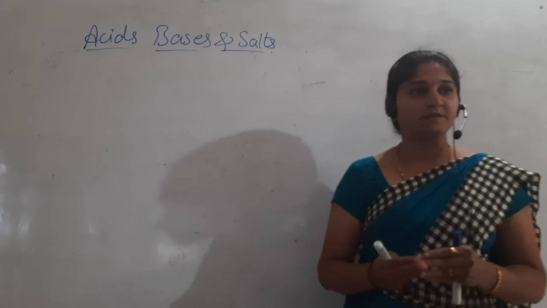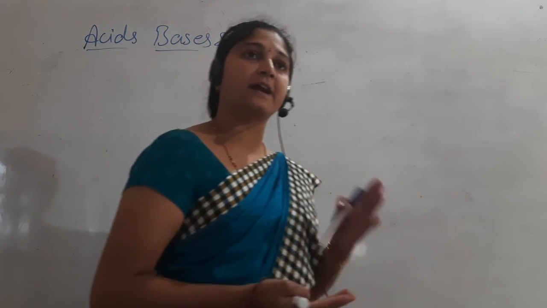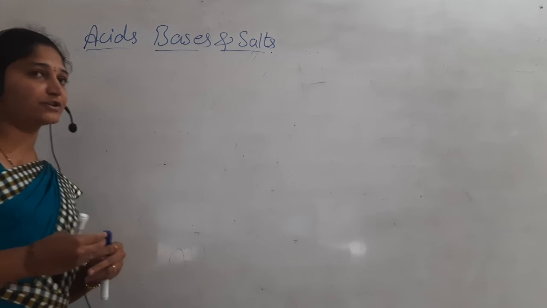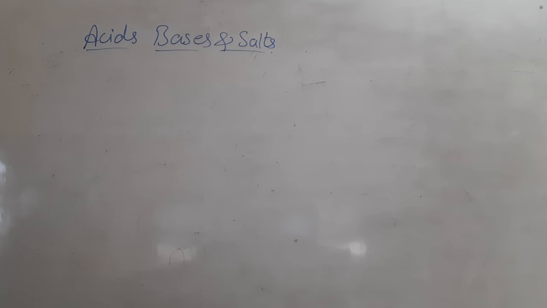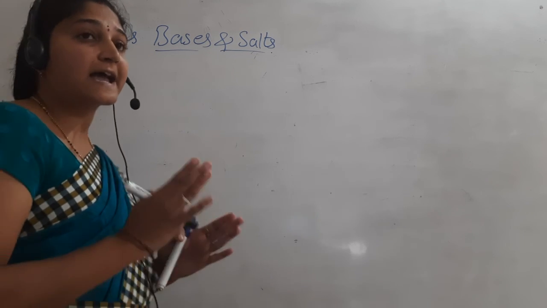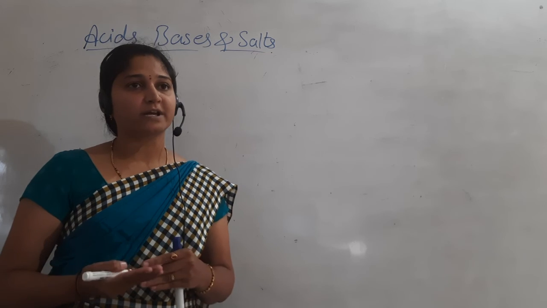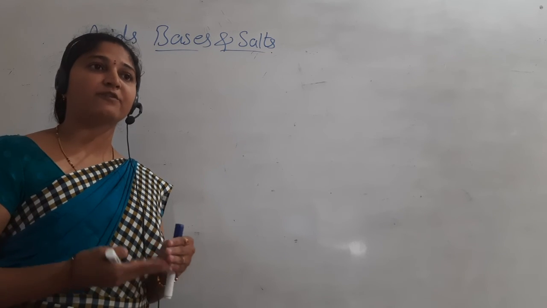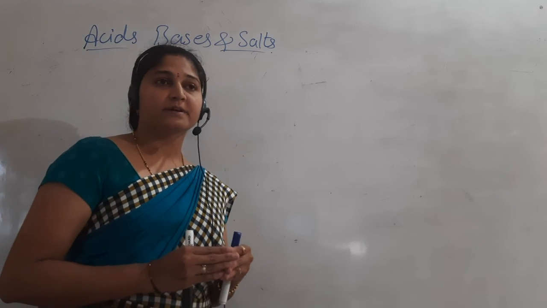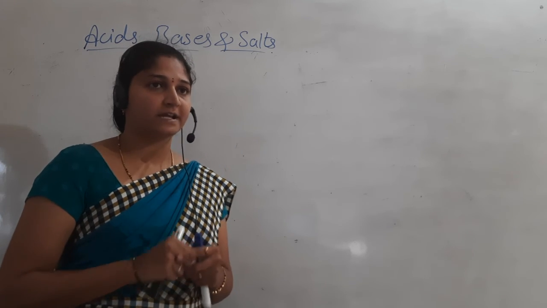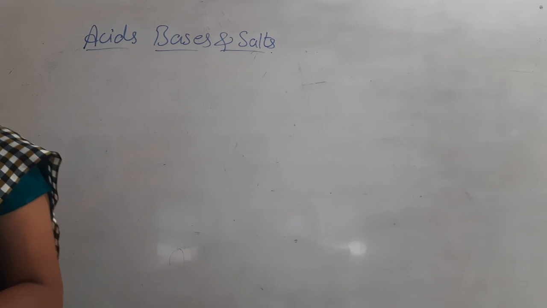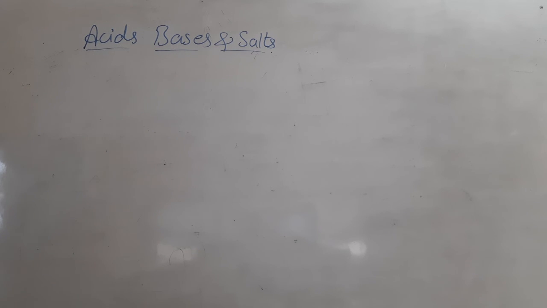So what is that on the basis of origin? We come to know that inorganic and organic. What do we mean when we say organic and inorganic? Acids derived from living organisms are organic. Inorganic means the mineral. The acids which are derived from minerals are inorganic compounds. So we discussed in the previous class that on the basis of origin, there are organic acids and inorganic acids.